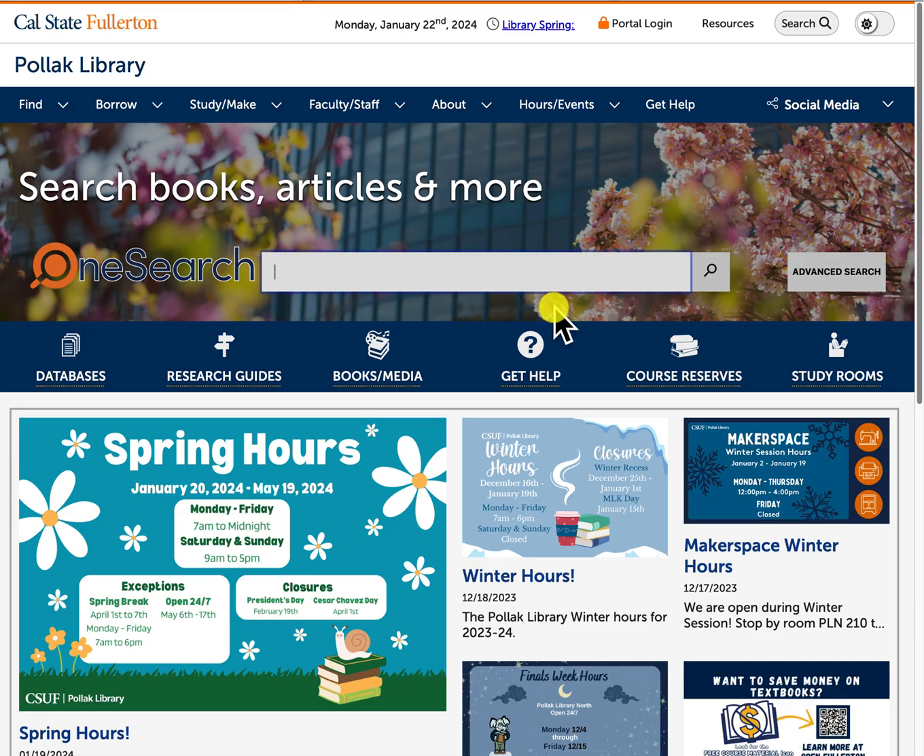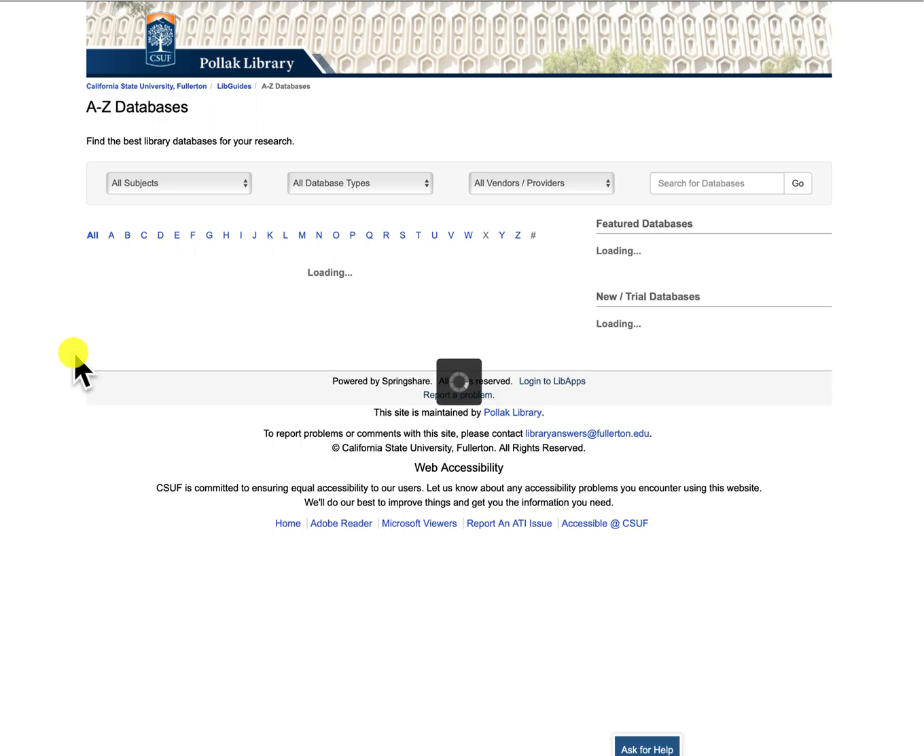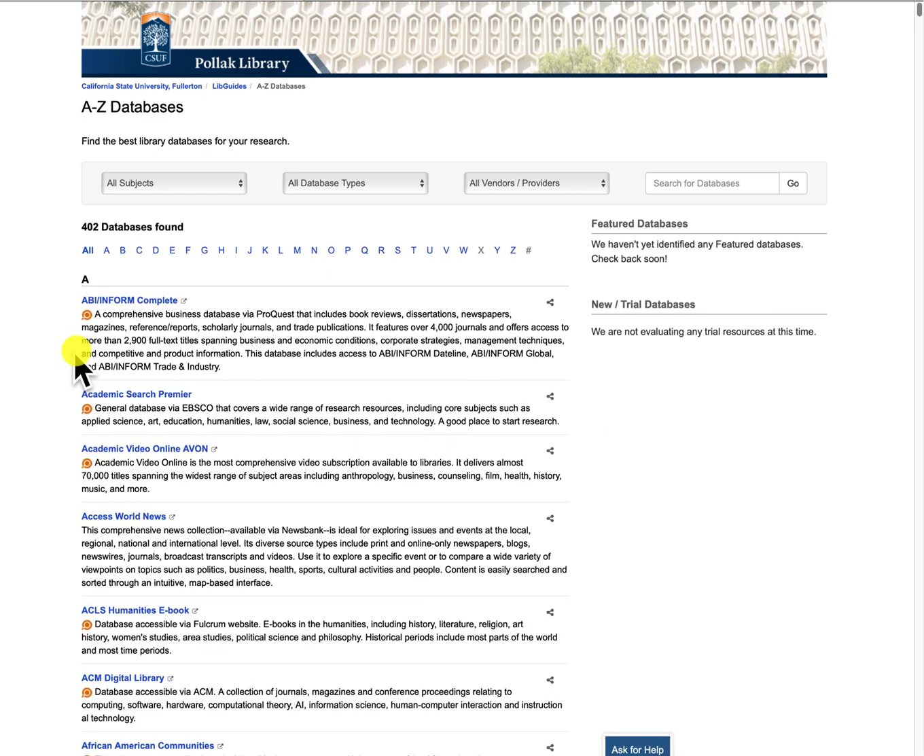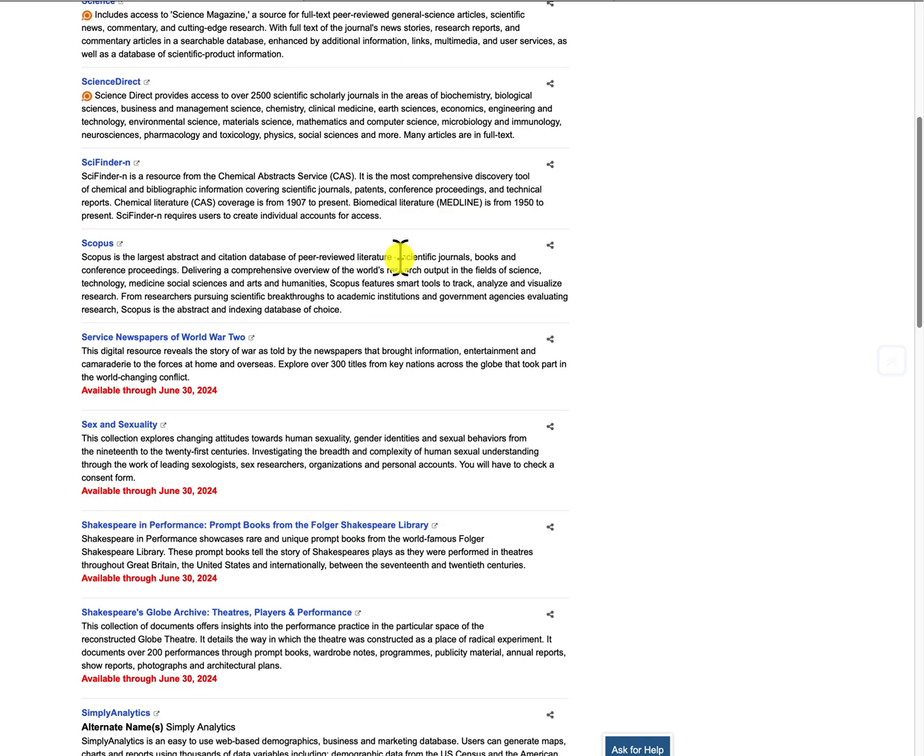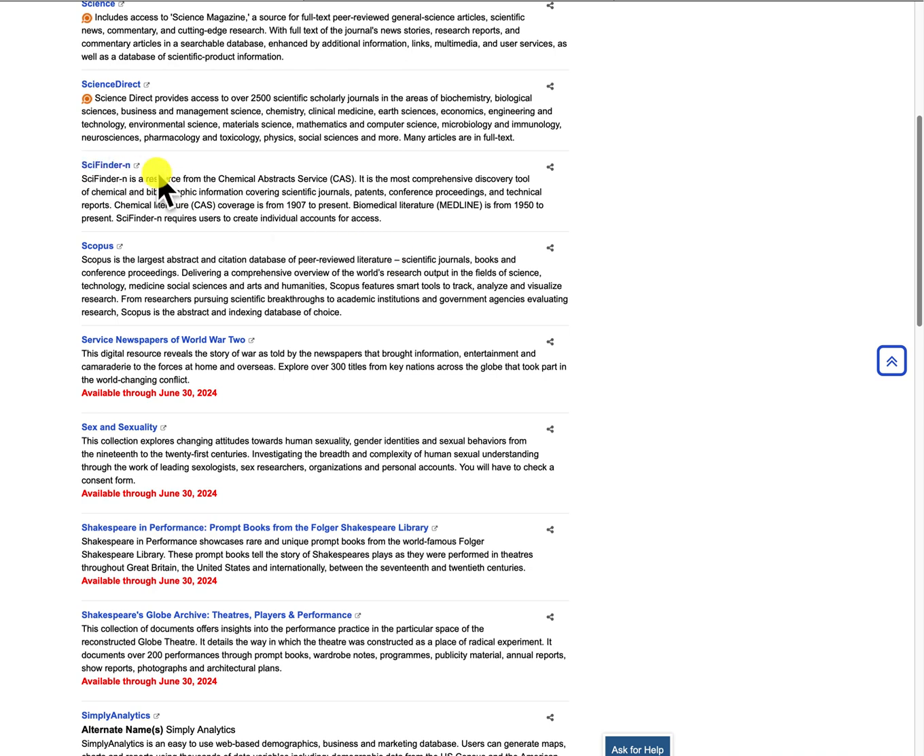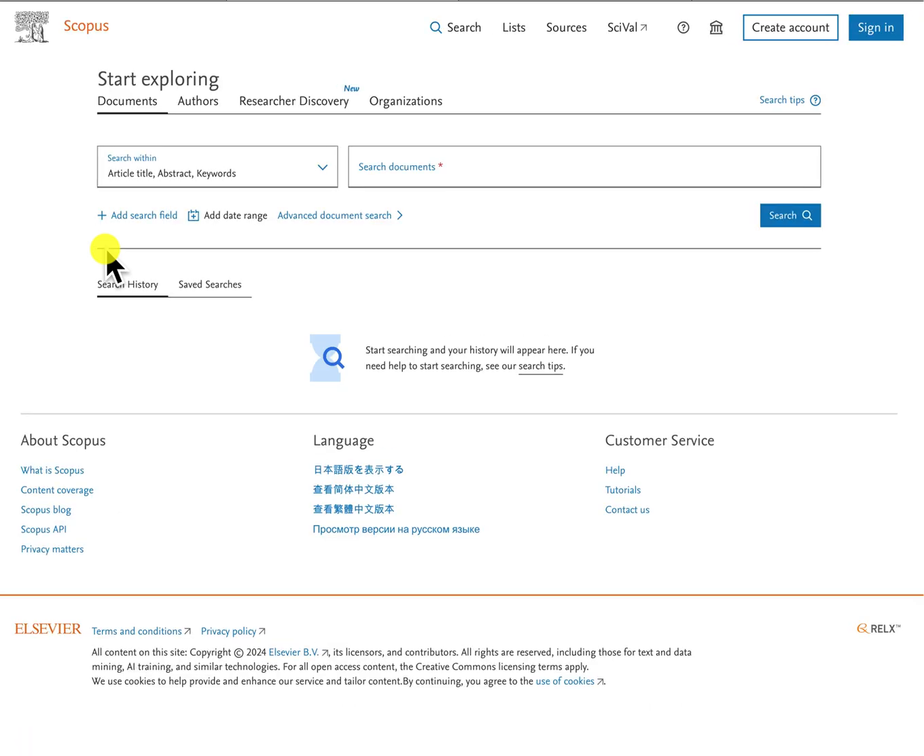I am now in the library website. To access a database, I can click on the databases icon. I can then go to the A to Z list and select S for SciFinder or Scopus. Scroll down a bit, there's SciFinder, there's Scopus. Let's click on Scopus. I am now in the Scopus database.